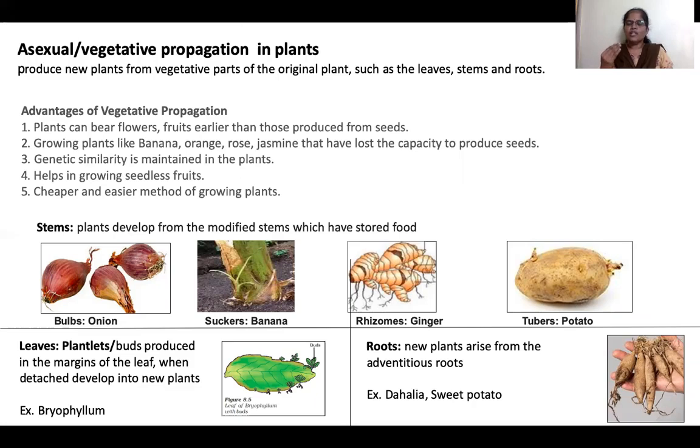Since it does not come from seeds, these plants obtained from asexual reproduction are genetically similar. And the genetics, DNA will be almost the same. There is no variation in the plants produced from asexual reproduction. It gives fruits and flowers early, and it loses the capacity to produce seeds.